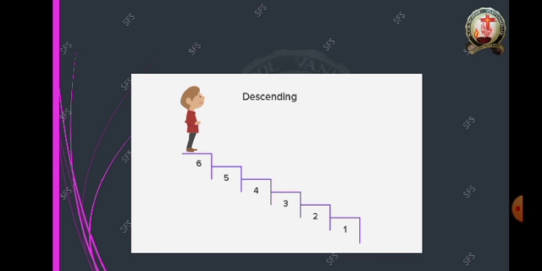From the ground floor you are going to the top floor, that is ascending order, because you are increasing the steps. If you are coming from top to bottom, you are decreasing your steps. So this is given as the example for descending order.